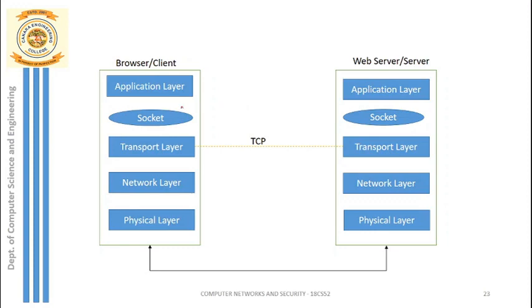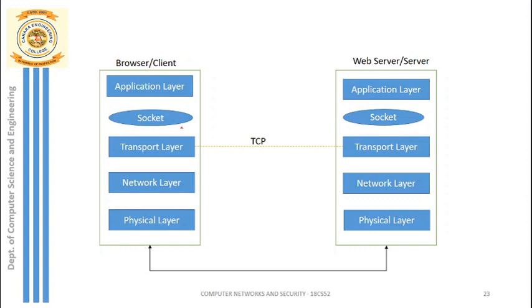Once we create the socket, the application layer sends the HTTP request from the application layer to the socket. We have already discussed that the socket acts as an interface between the application layer and the transport layer. So now the HTTP request has been sent to the socket. It is then the job of the socket to transfer the same HTTP request to the transport layer.